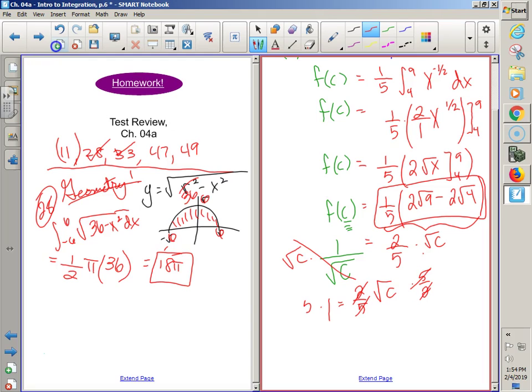Multiply by the reciprocal. I'll take it. 5 halves equals root c. How do I get rid of root c? Right? You guys scare me sometimes. C is equal to 25/4.